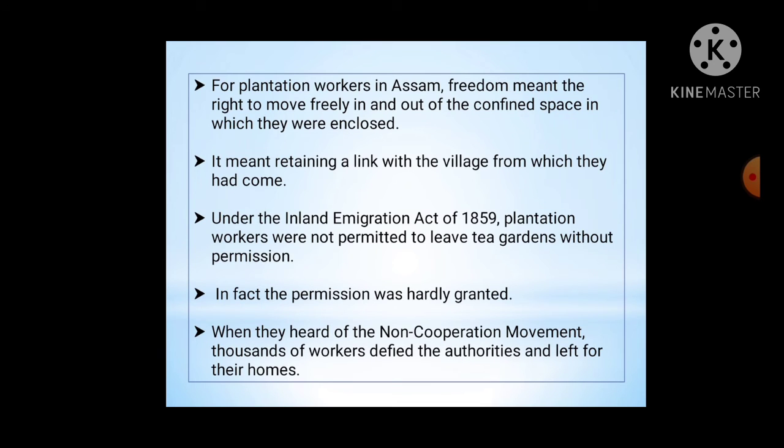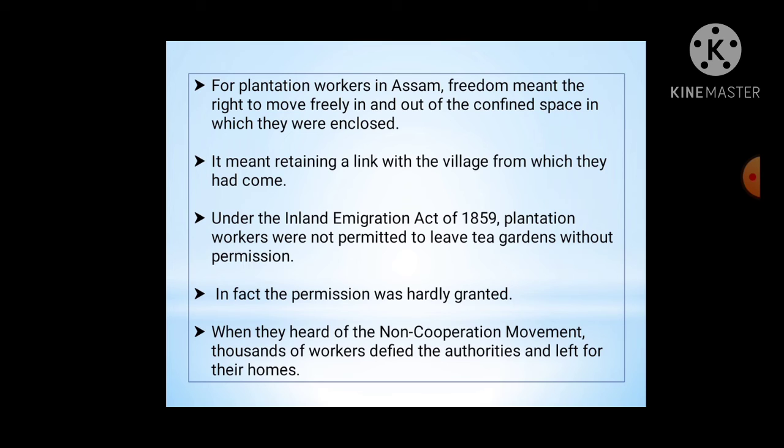For plantation workers in Assam, freedom meant the right to move freely in and out of the confined space in which they were enclosed. It meant retaining a link with the village from which they had come. Under the Inland Emigration Act of 1859, plantation workers were not permitted to leave tea gardens without permission.